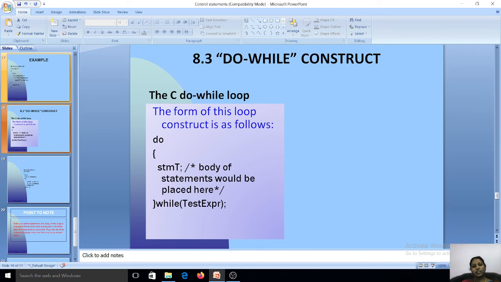But in a do while statement, we first perform the body of the loop, and then we test the expression. That is said to be pre-test, and this is said to be post-test. Post-test means the body of the loop will be executed first, and then it will test the expression. This is the difference between while and do while. While is a pre-test and do while is a post-test.